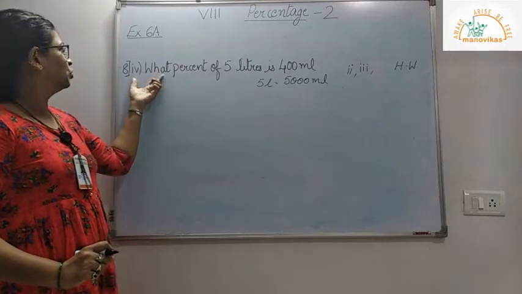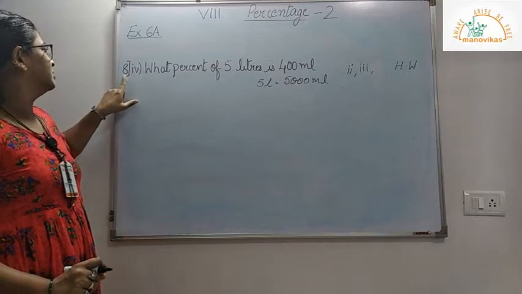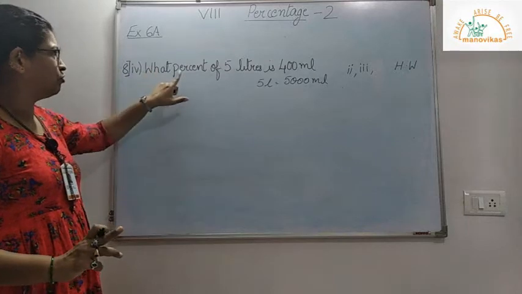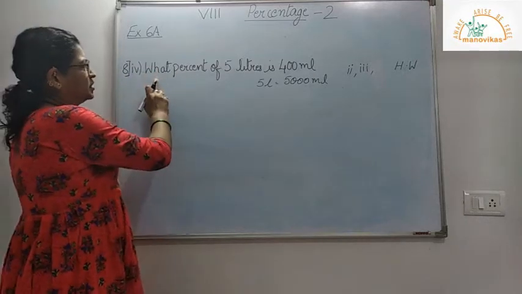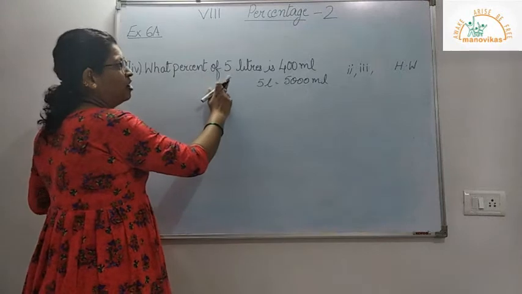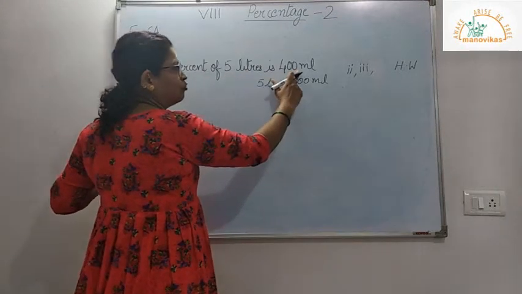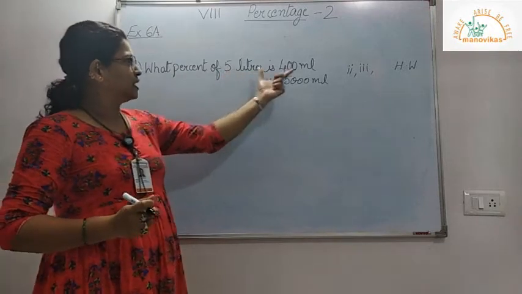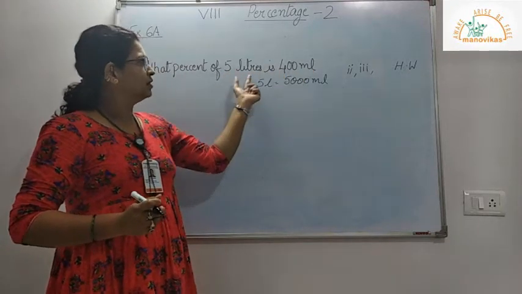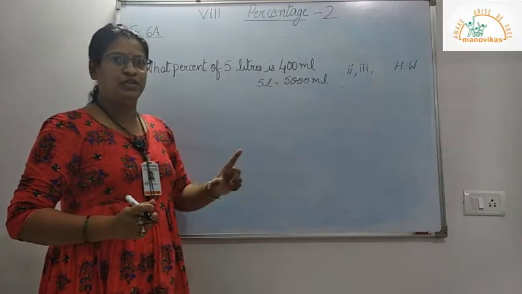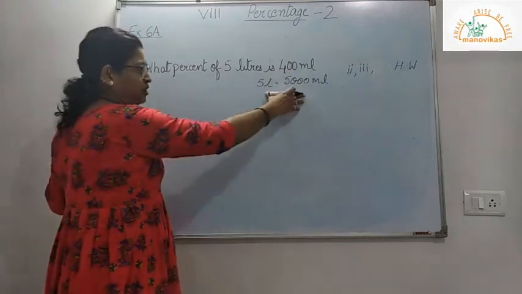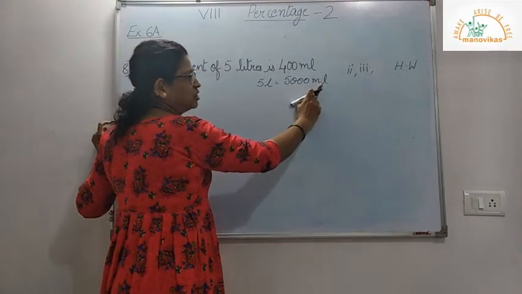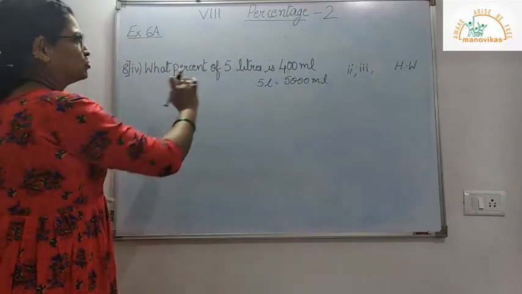Now moving on, I've done sub question 8, the first sum, and now the fourth sum. Here this sum is what percent of 5 liters is 400 milliliters. Now if you see here 5 liters and 400 milliliters, these are in two different units. So first we have to make them in similar units. So my 5 liters is equal to 5000 milliliters.